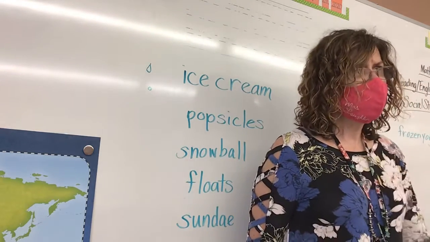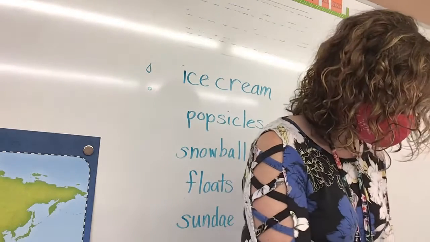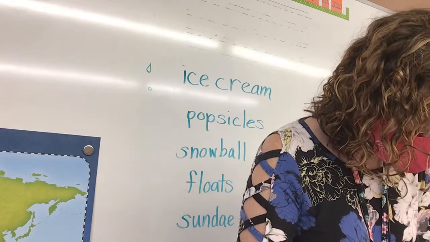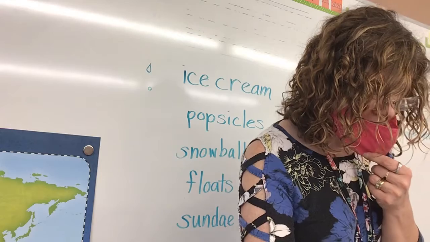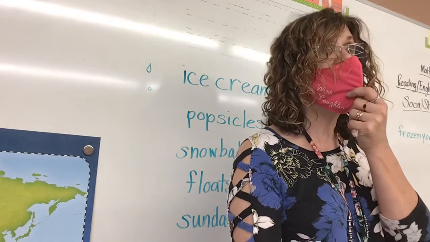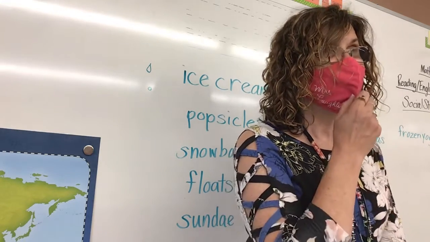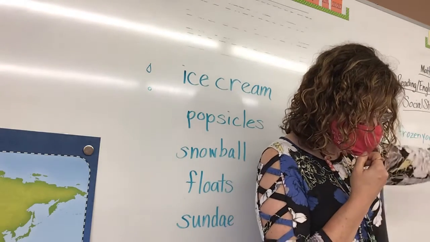A snowflake forms around a tiny piece of dust. True. I just read that. Shall I go back and read it again? Yeah. It says about snow, there are tiny bits of dust floating through the air. Tiny molecules of water vapor cling to each piece of dust. This is the very beginning of a snowflake. Did you hear it that time? Alright, so when I say a snowflake forms around a tiny piece of dust, the answer is